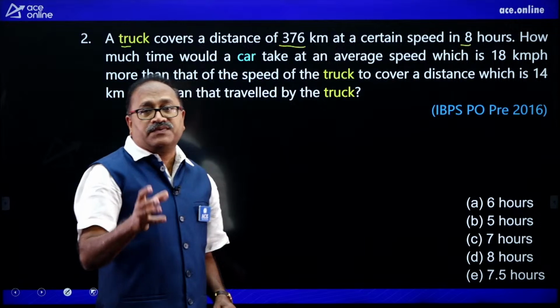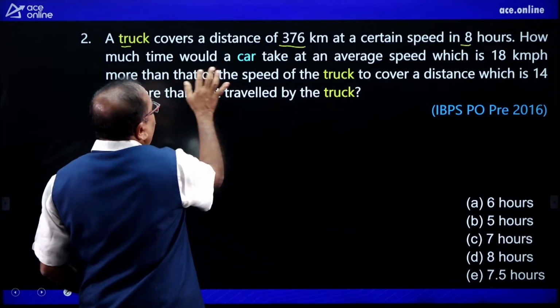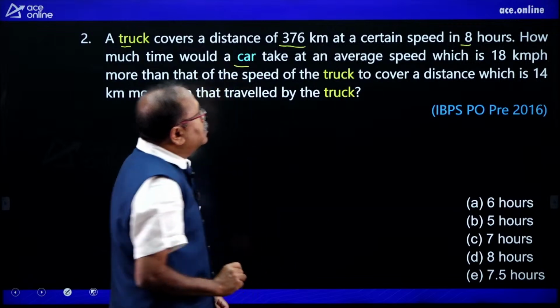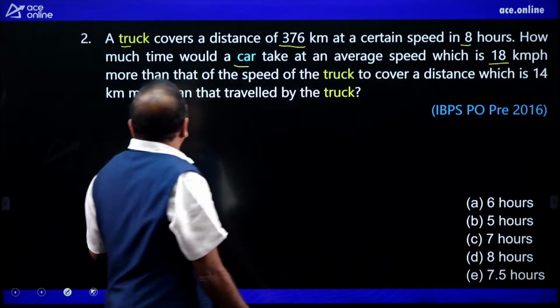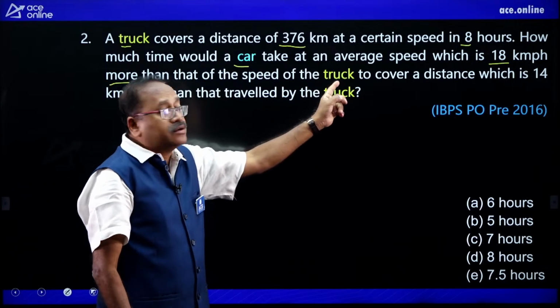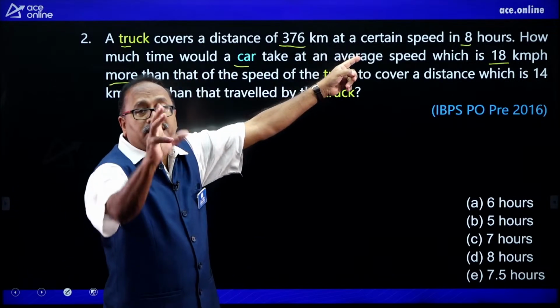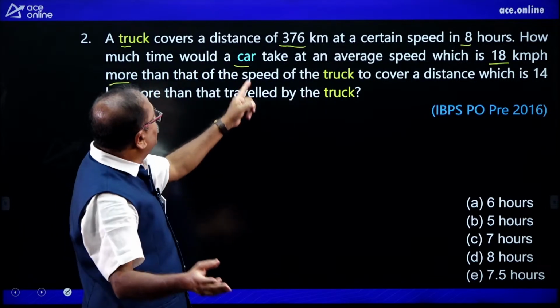So, we have the distance, we have the time, I can find out the speed of the truck. Now, how much time would the car take at an average speed which is 18 kilometer more than the speed of the truck? From the first information, I am getting the speed of the truck. So, when I am adding 18, I will get the speed of the car.